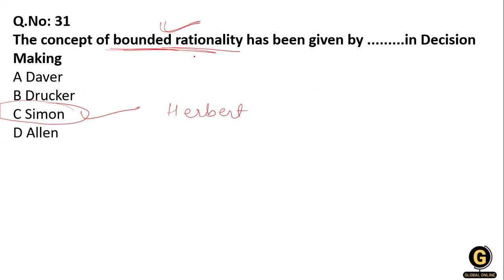When he introduced this word, I think it was 1957. And it is shorthand of his stand against the neoclassical economics.